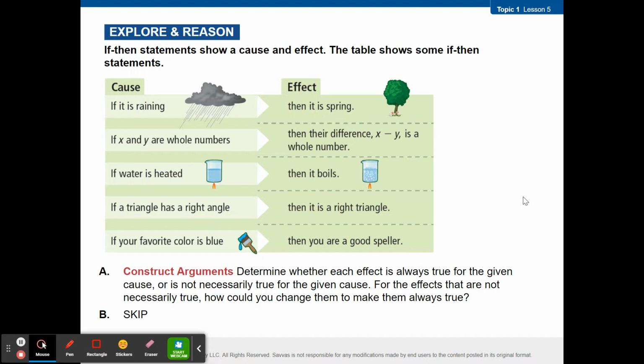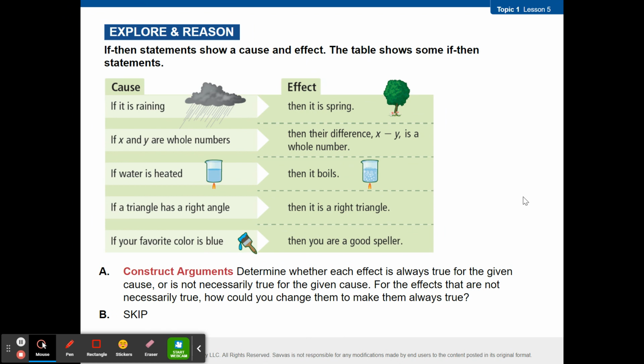If water is heated, then it boils. Who says true? Who says false? Counterexample? Yeah, if it gets to 150, it doesn't have to boil. How many of you have ever made a cup of tea or some hot chocolate, right? Put it in the microwave. Does it boil? No, but does it still heat up? Absolutely.